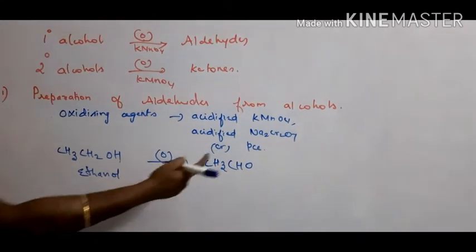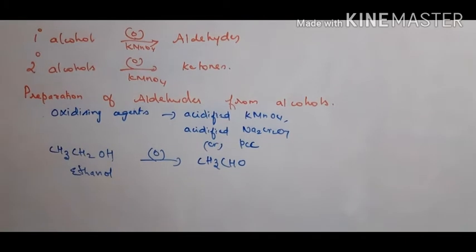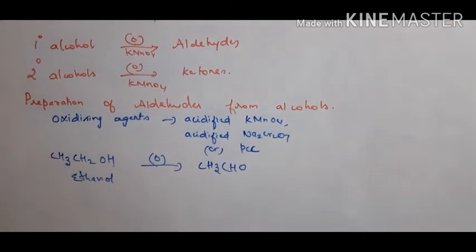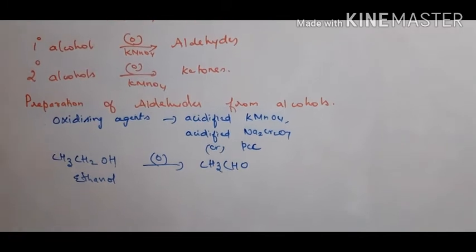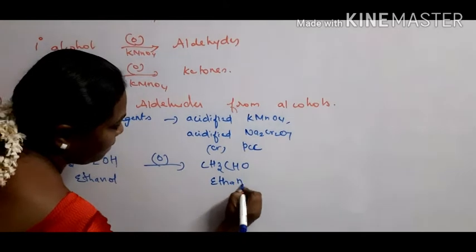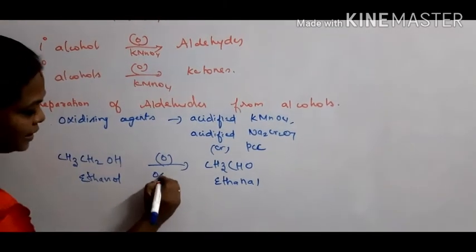If we use PCC, pyridinium chlorochromate, the reaction stops at this stage itself. That means it is not further oxidized to carboxylic acids.